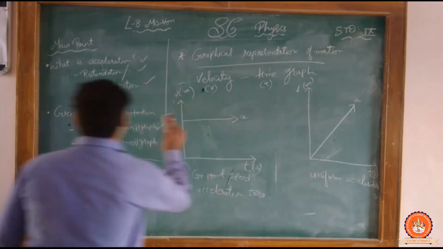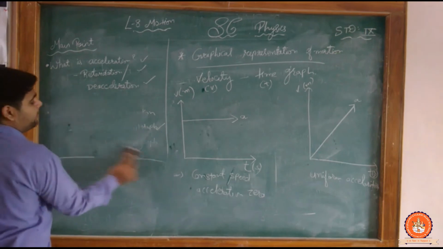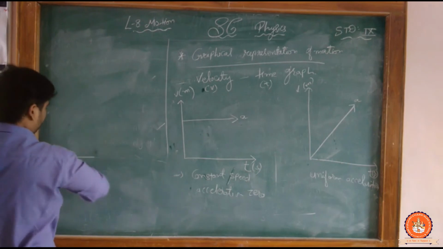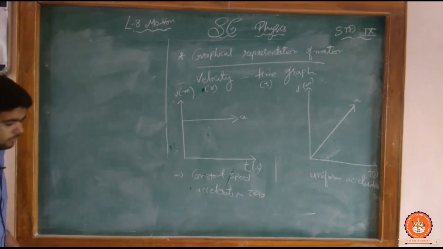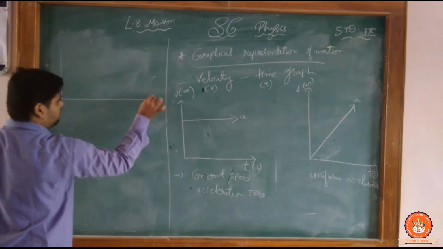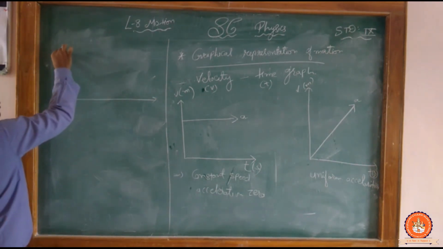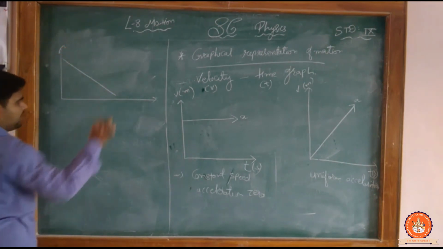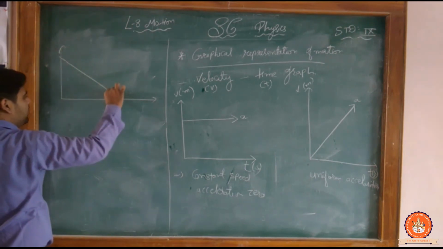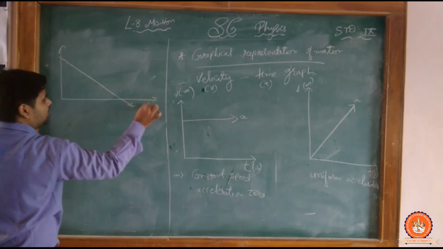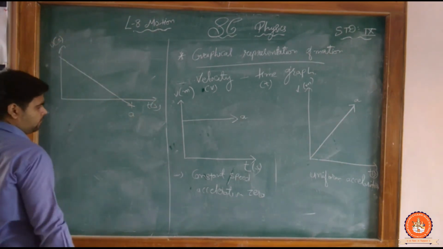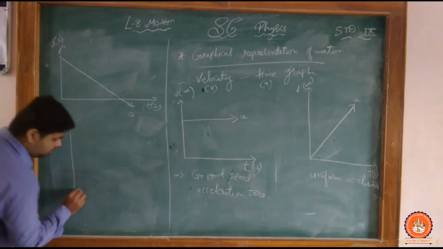This portion we had already completed, so we can complete it over here only. There are another two graphs, that the speed is going to decrease. Clear? The speed is going to decrease.